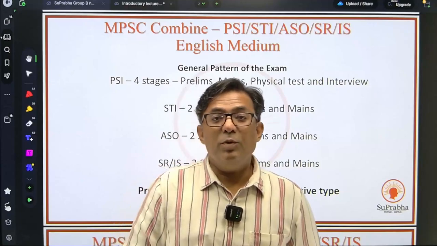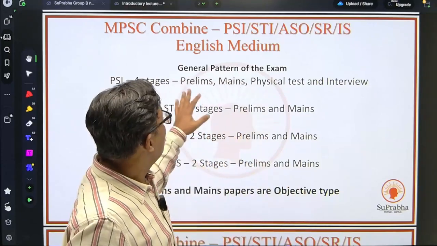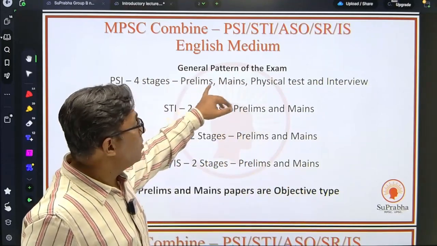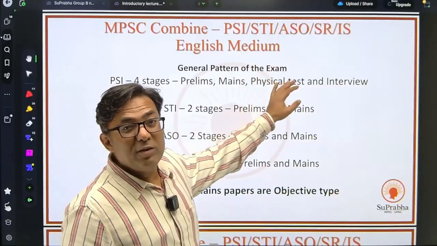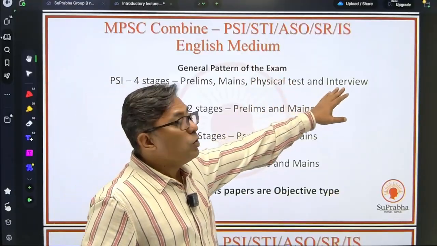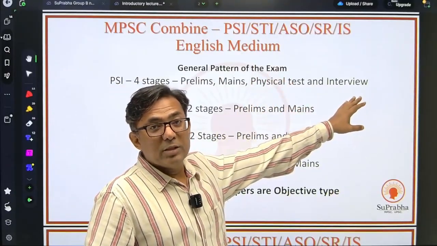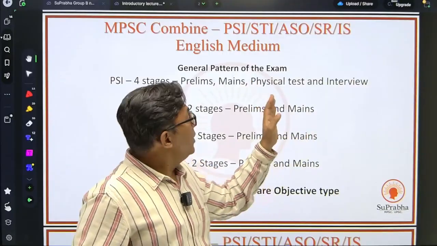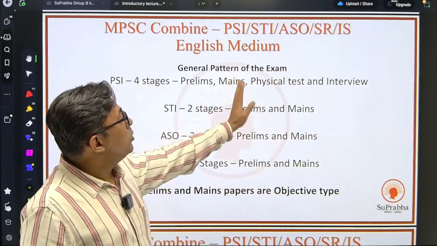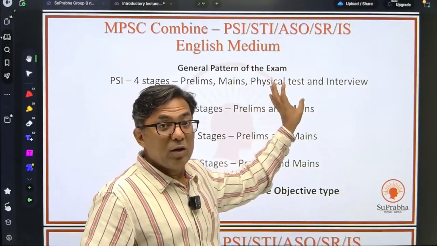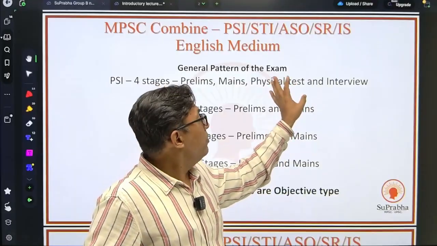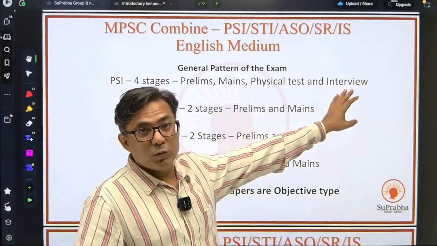But for PSI, police sub inspectors, you will be having four stages. The prelims, the mains, you have a qualifying physical, and also you have an interview for PSI. So just remember, for PSI, it's not that after mains you'll be getting the post. After mains you have a qualifying physical, qualifying marks won't be added. It's a qualifying physical test, and finally you have the interview.